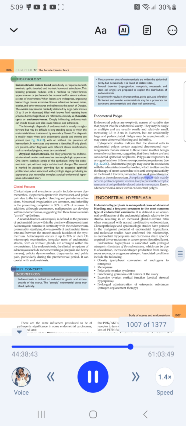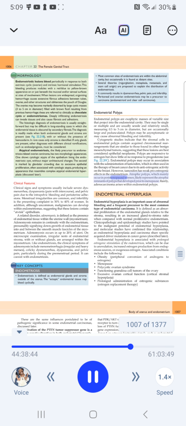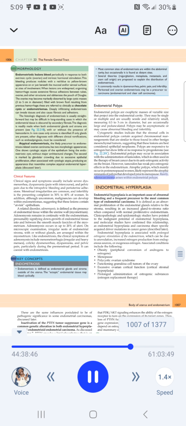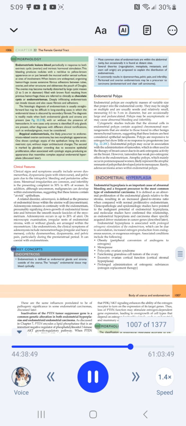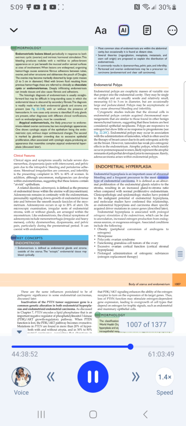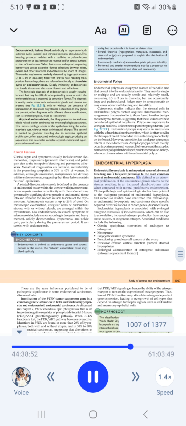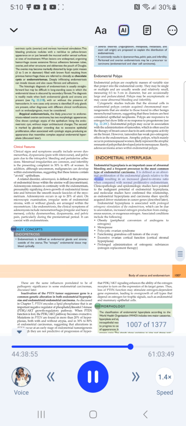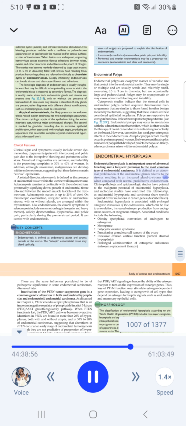Atrophic polyps, which mainly occur in postmenopausal women, likely represent the atrophic remnants of polyps that develop prior to menopause. Rarely, adenocarcinoma arises within endometrial polyps. Endometrial hyperplasia. Endometrial hyperplasia is an important cause of abnormal bleeding and a frequent precursor to the most common type of endometrial carcinoma. It is defined as an abnormal proliferation of the endometrial glands relative to the stroma, resulting in an increased gland-to-stroma ratio when compared with normal proliferative endometrium.